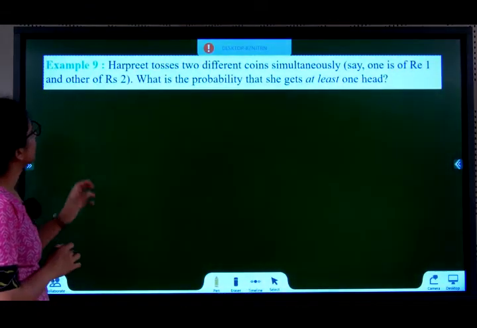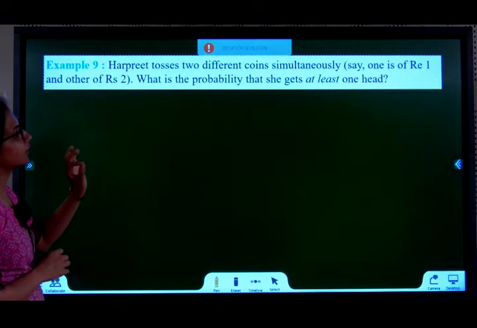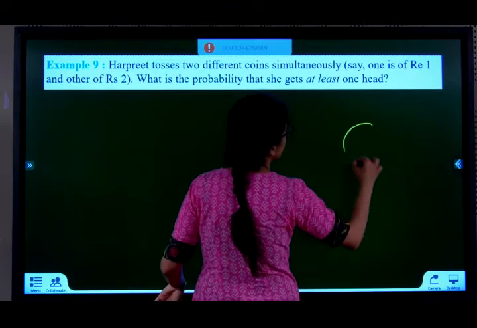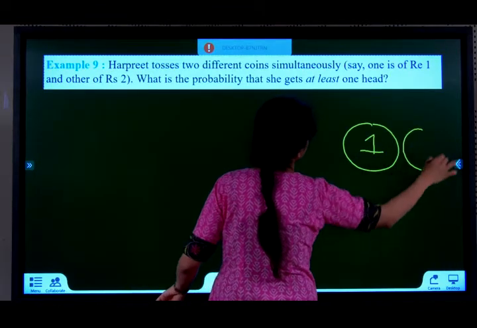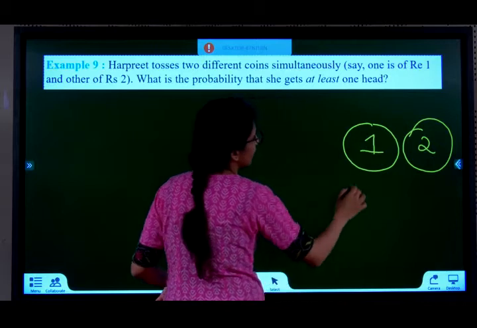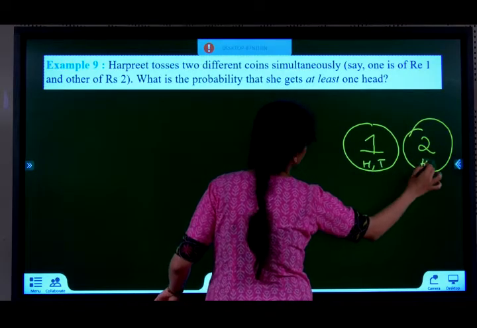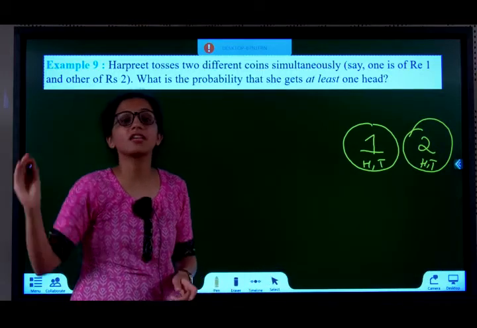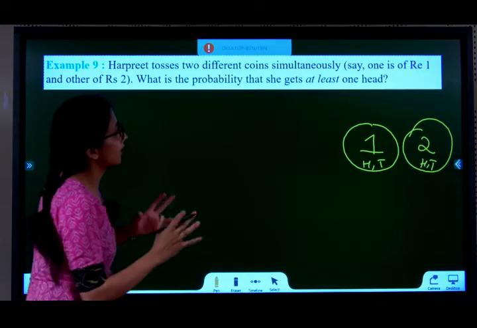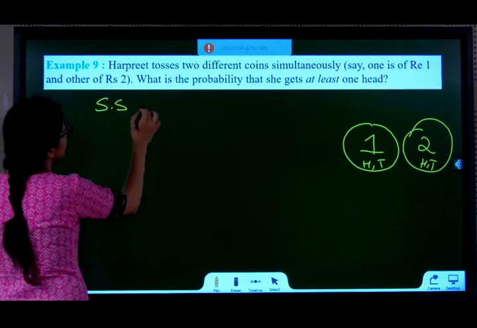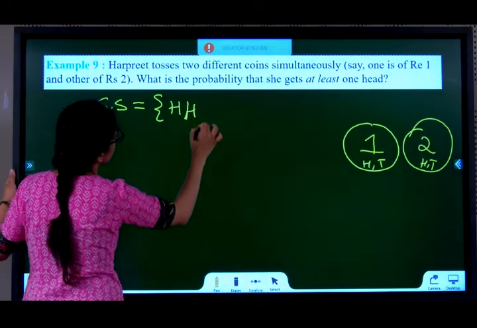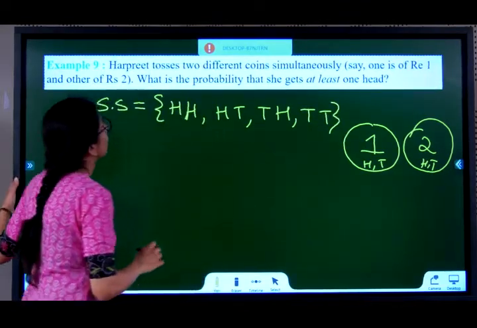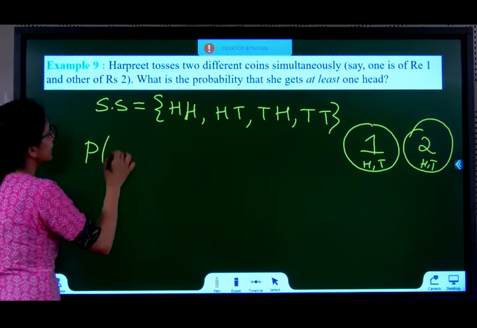Example 9. Harpreet tosses 2 different coins simultaneously, that is, one coin which is rupees 1 and the other coin which is rupees 2. So let's take one coin that has rupees 1 on it and the other coin that has rupees 2. So there's a head and a tail. Head tail is possible here also, head tail is possible here also. They are tossed simultaneously. We learnt in the previous section what happens when 2 coins are tossed simultaneously. The sample space is head head, head tail, tail head or tail tail. What is the probability that she gets at least one head?